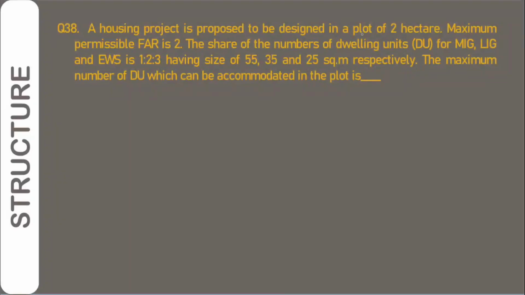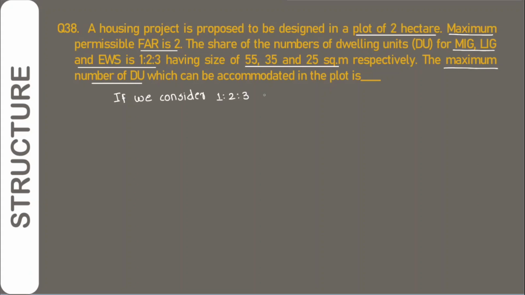A housing project is proposed to be designed in a plot of 2 hectares. Maximum permissible FAR is 2. The share of number of dwelling units for MIG, LIG and EWS is 1:2:3, having sizes of 55, 35 and 25 meter square respectively. The maximum number of DU which can be accommodated in the plot are: if we consider 1:2:3 as one set,